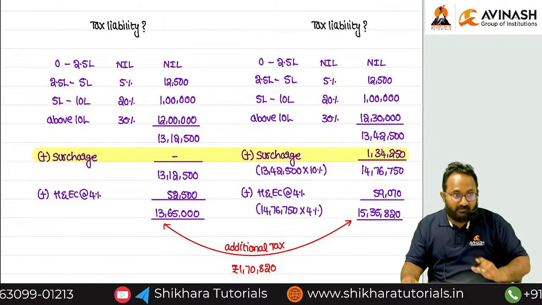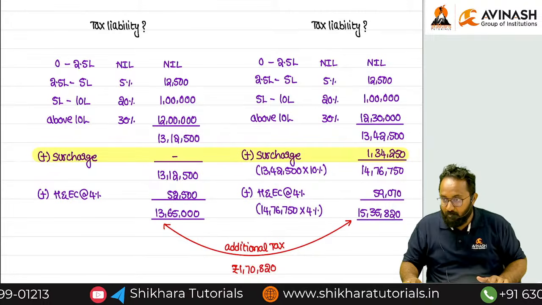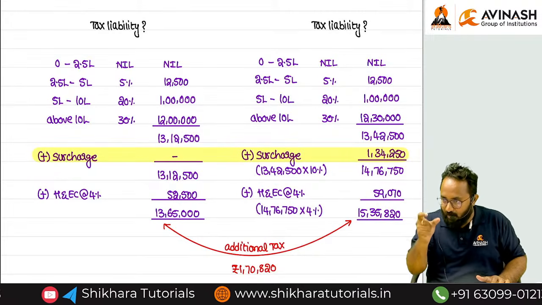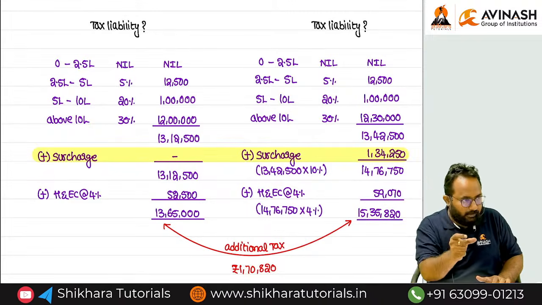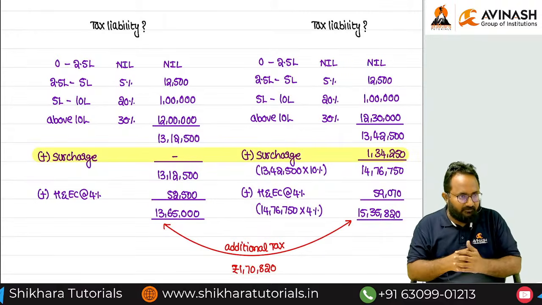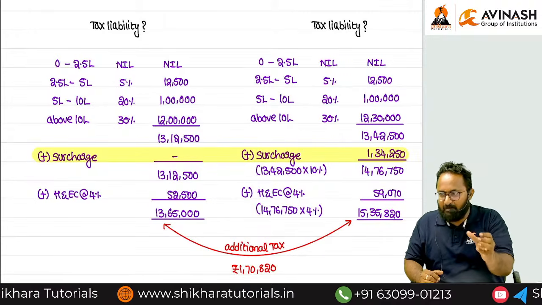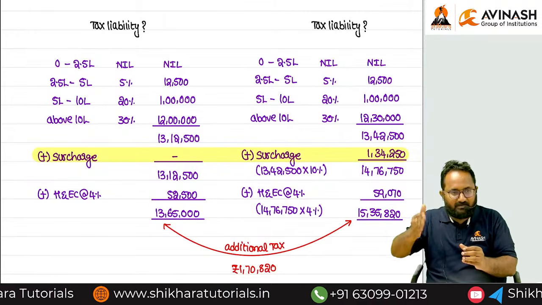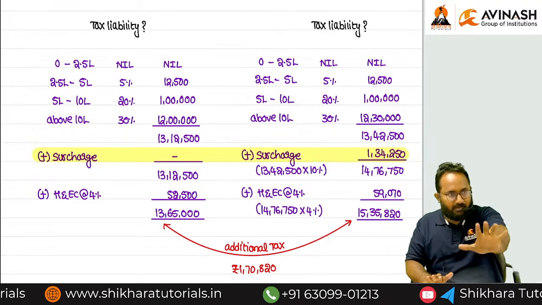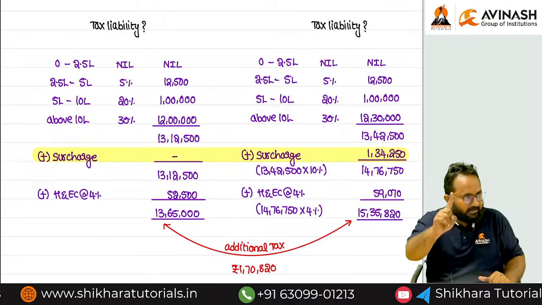Again, I am repeating this point: many are confusing. Marginal relief is available for all assessees who suffered because of surcharge rates. When will they suffer? If the basic limit for surcharge and additionally 1 lakh, 2 lakh, 3 lakh income is your total income, definitely you can suffer because of the surcharge rate.